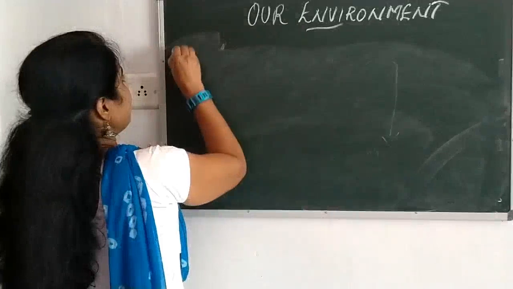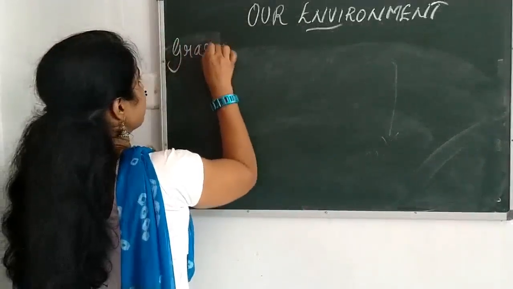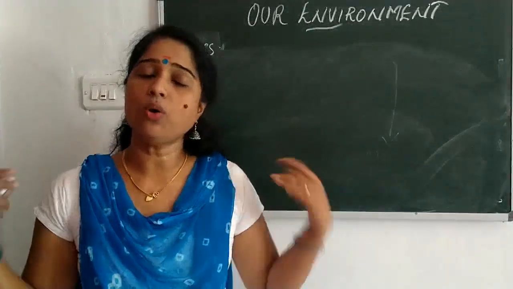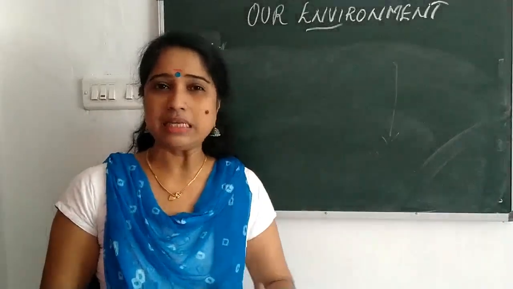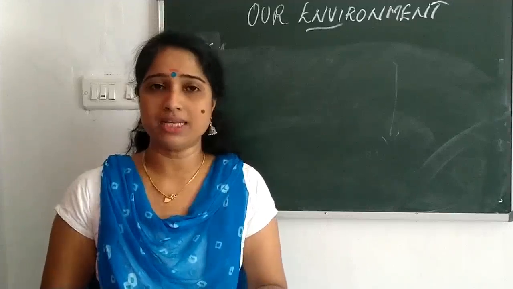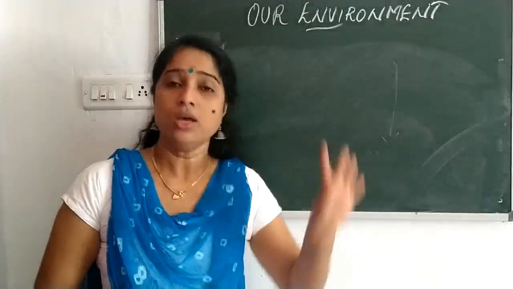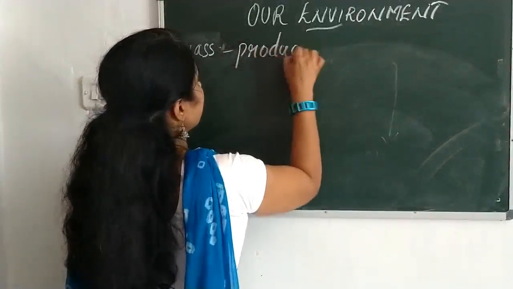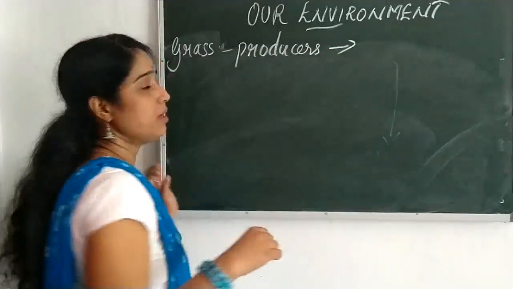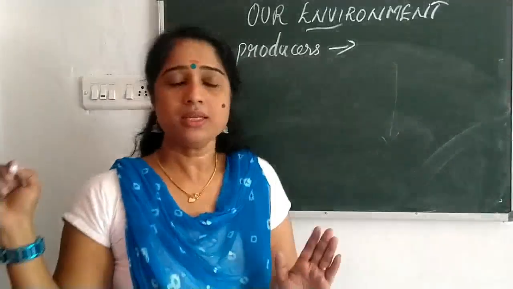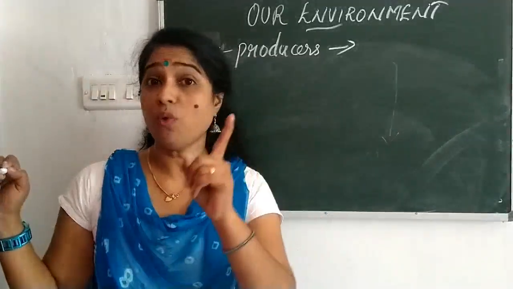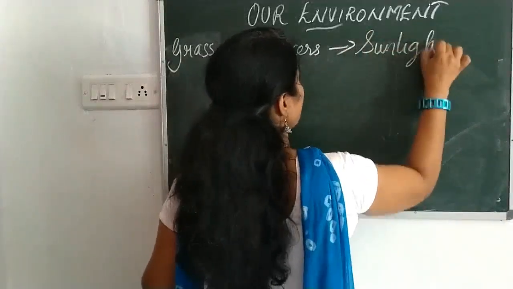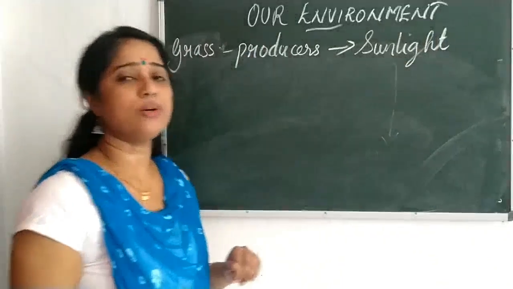we can understand that the grass is the producer, isn't it? We all know that organisms eat to get food, and definitely energy. So the grass is a producer. What is the function of the producer? It prepares the food with the help of sunlight. And what is that process known as? Yes, it is photosynthesis.